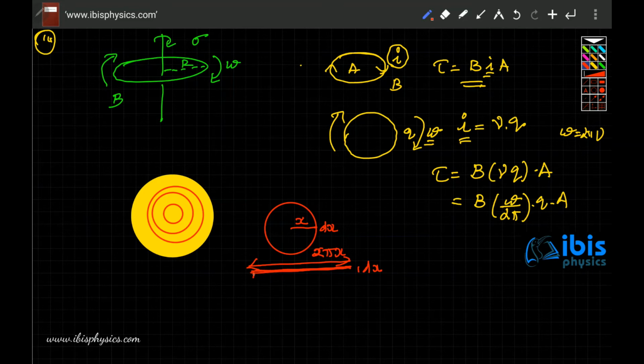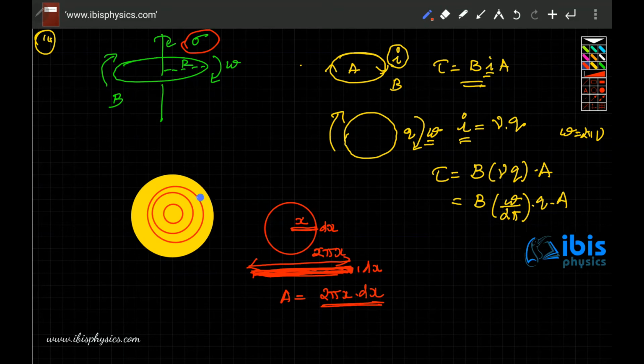Then the area of the loop, because we are going to consider this disk as composed of very many small loops, each with a varying radius. So we are taking one such representative loop with radius x. Its length will be 2 pi x, and it has a small thickness dx. Then the area of this loop will be 2 pi x into dx. What they have mentioned here is that the charge on 1 meter square area is sigma. That is the meaning of surface charge density.